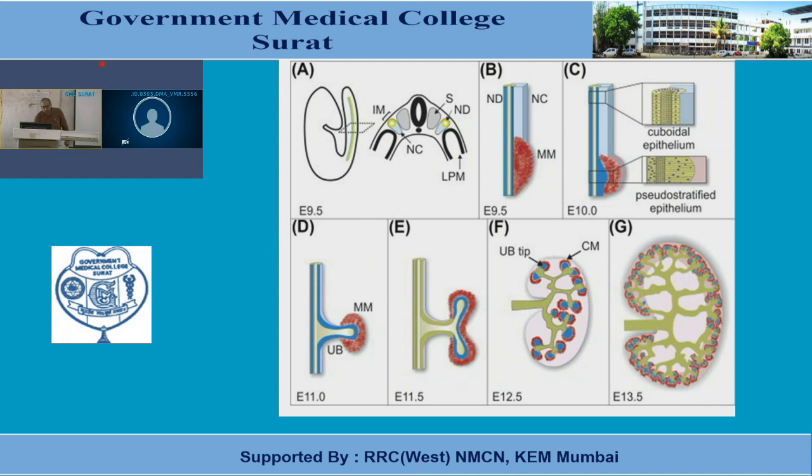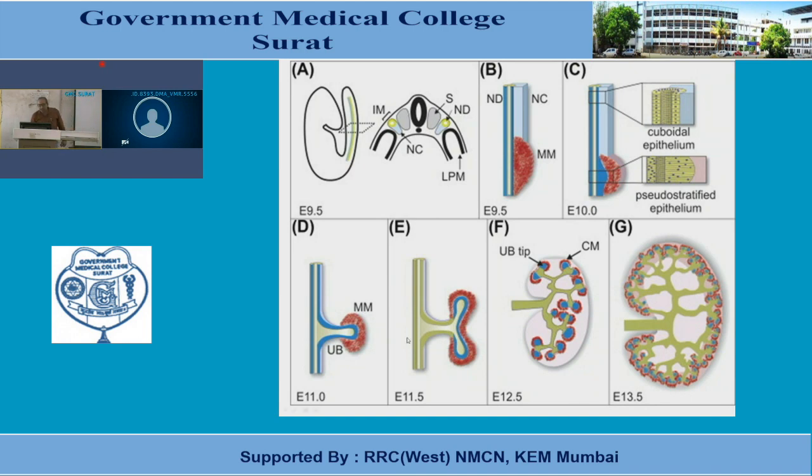Now this cellular cluster is known as the metanephric blastema. So basically the metanephric blastema is the mesodermal cells present in the nephrogenic cord that cap the blind end of this ureteric bud.